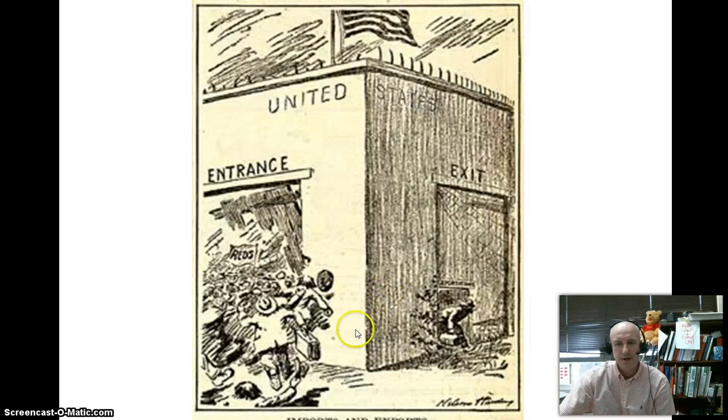Check this out. This is kind of cool here. Imports and exports. Entrance. Look at all these reds coming in. Communists coming in, but nobody's going out. We got more and more people coming in. This is anti-immigrant sentiment right here. Did it to the Chinese already. We're going to do it to Germans and many others later on.